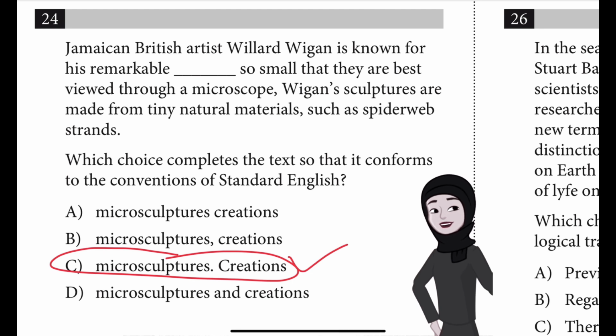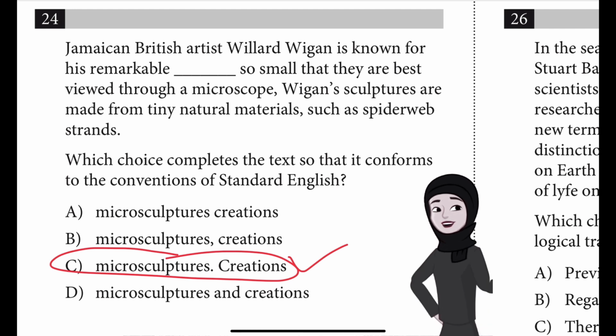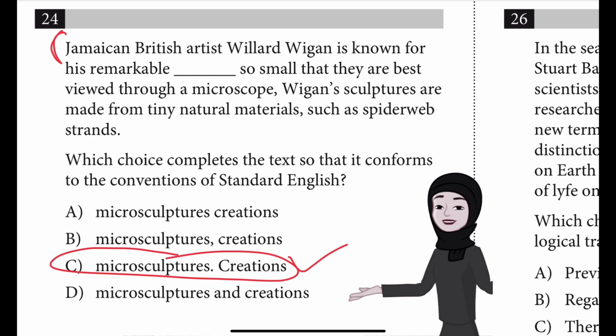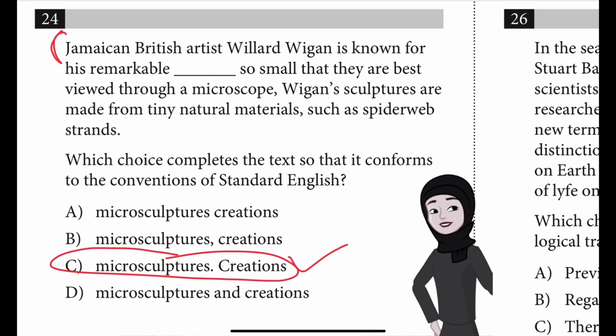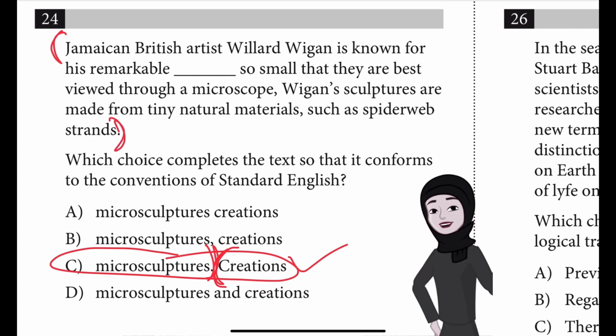Micro sculptures, period, creations. C is the best answer because the convention being tested is punctuation between sentences. In this choice, the period is used to correctly mark the boundary between one sentence, which is Jamaican British artist Willard Wigan is known for his remarkable micro sculptures, and another sentence which starts with creations and goes up till strands.